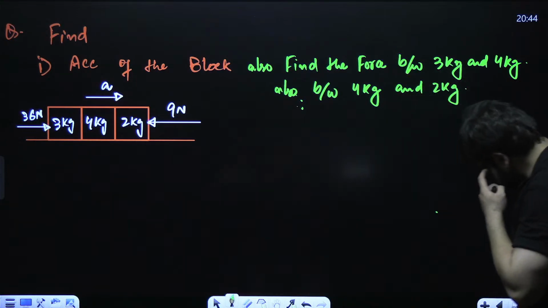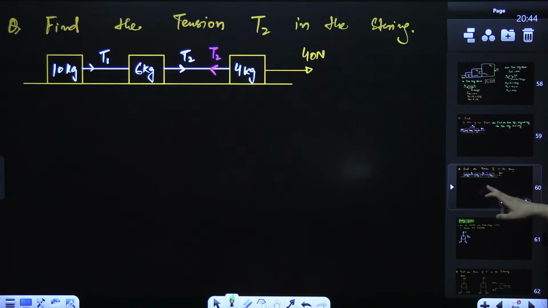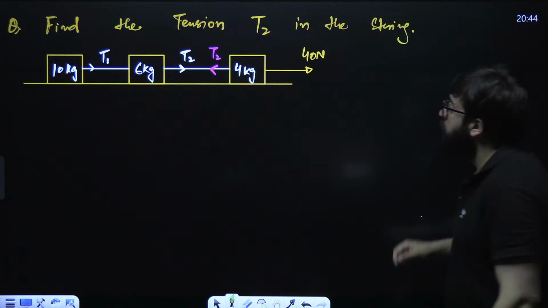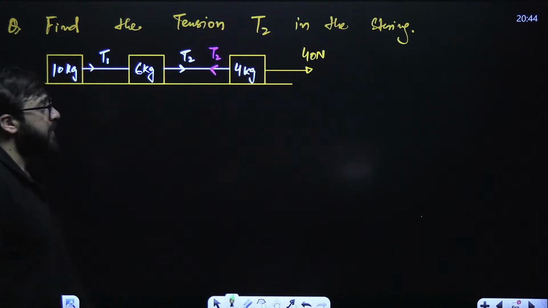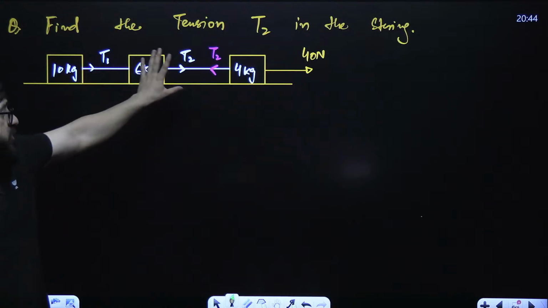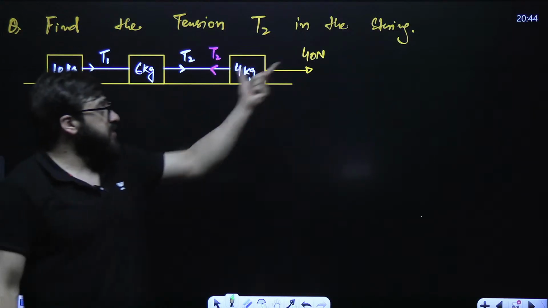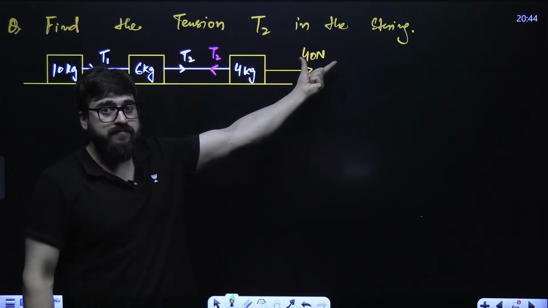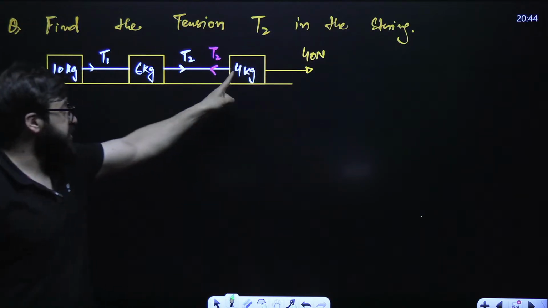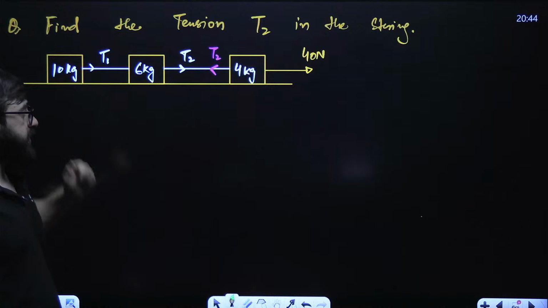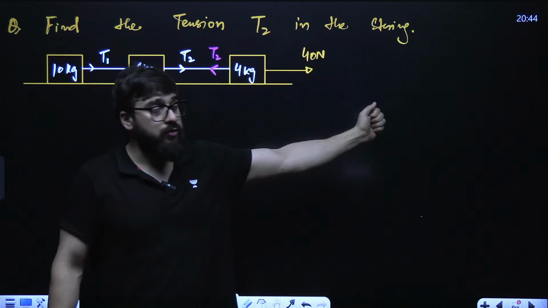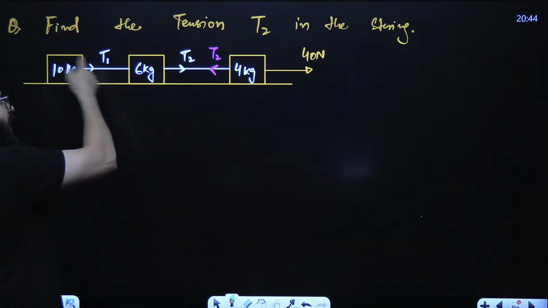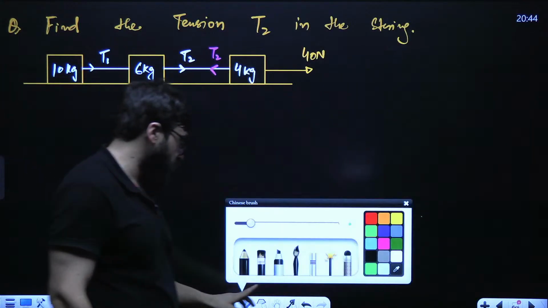Now. Next. Find the tension T2 in the string. This is the 40 Newton force pulling this entire system, 4 kg mass, 6 kg mass and 10 kg mass. So it will be going something like this. So we have to find this tension T2 and we'll find the tension T1 also. No problem at all.